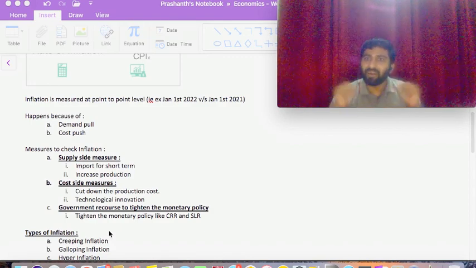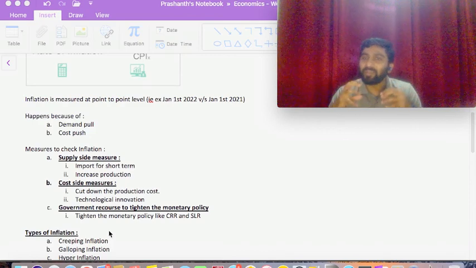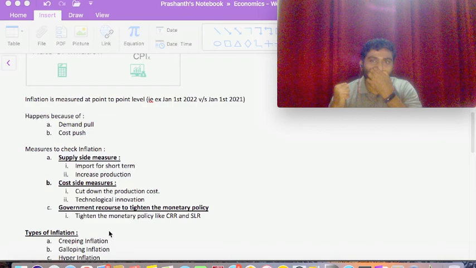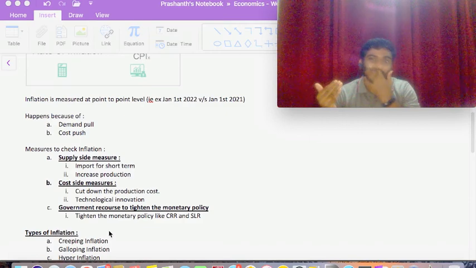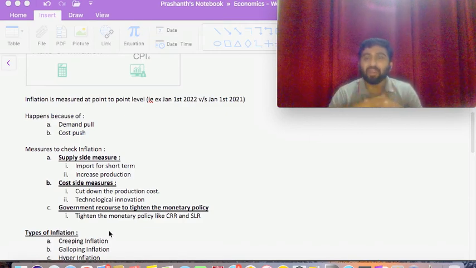You might have heard a lot about the Monetary Policy Committee. This Monetary Policy Committee is also responsible for curbing inflation. There is a certain limit which Indian inflation could go, that is around 2 to 6%. We should be at 4% with a threshold of plus or minus 2%. So it cannot go beyond 6% for 2 consecutive quarters. The Monetary Policy Committee would take necessary actions in order to curb down the inflation.